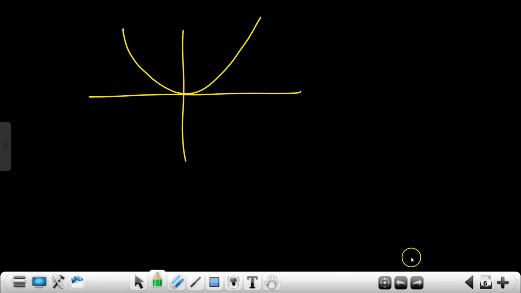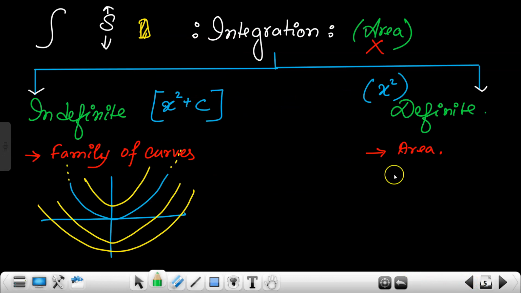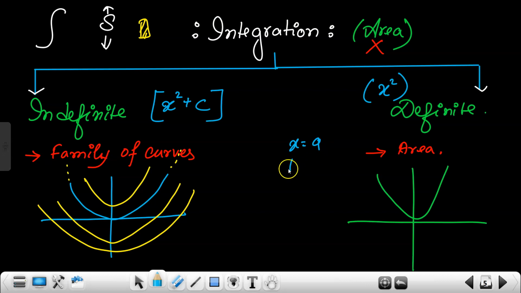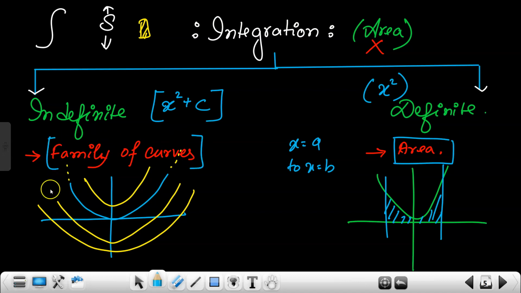So from where till where you will find the area? Indefinite integration gives us a family of curves. But in definite integration it is not so. Like in definite integration, if you are having x square, it is like this, and we will be asked in the question to find from x is equal to a to x is equal to b. So you need that x is equal to a is here and b is here, and you need to find this area. So in definite integration, the geometrical interpretation is area, and in indefinite it's family of curves. Clear till there?